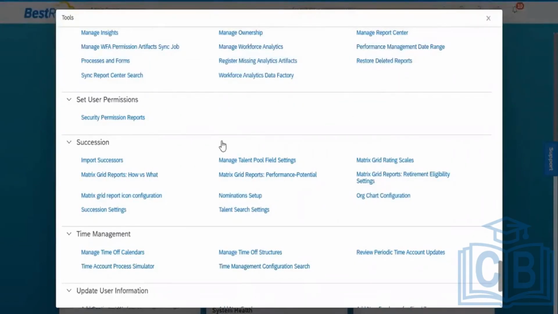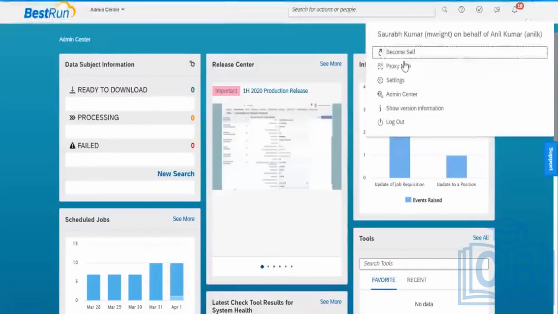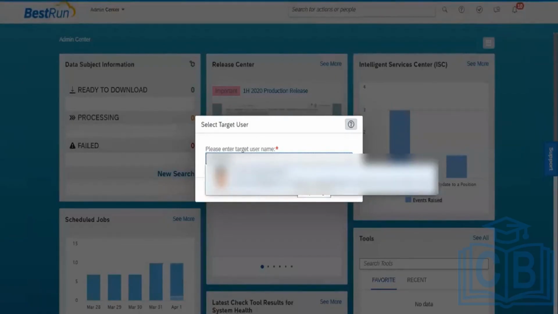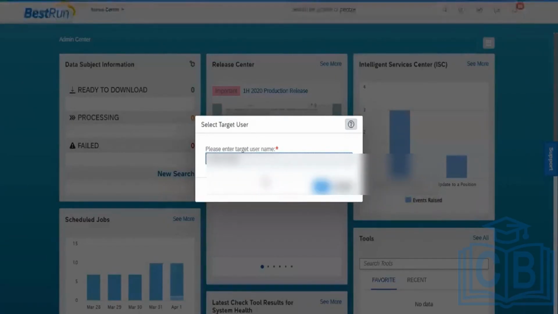If you are a super admin and you have access to all the 5 configuration tools, how will you give the permissions? I will show you. Here I have one super admin. I'm just proxying to the super admin.